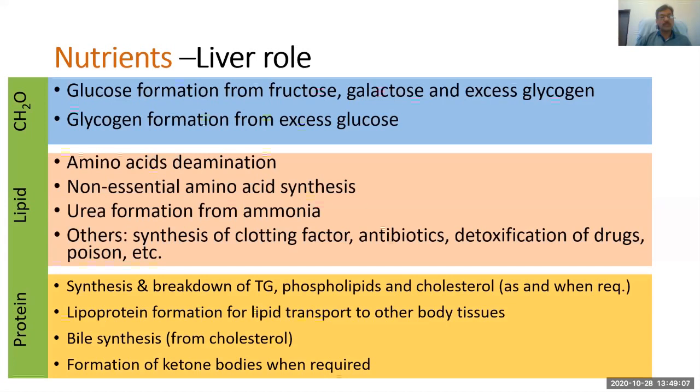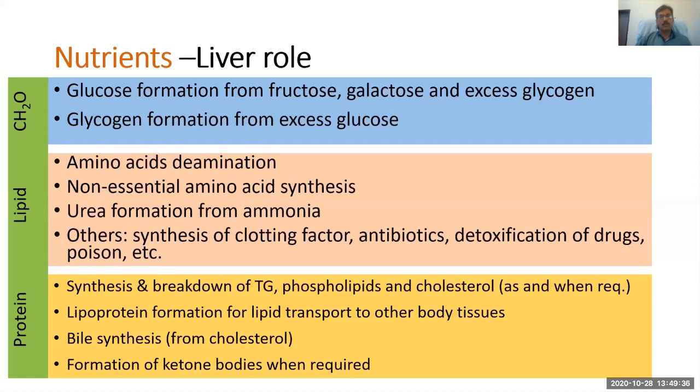When we talk about the lipid, in the liver there is a synthesis and breakdown of triglyceride, phospholipids, and cholesterol. Whatever is required by the body, the liver will synthesize that, or if they are present in excess, or to synthesize something else from that stuff, that causes the breakdown of the stuff. So mainly for the transportation of lipid, there is a synthesis of lipoprotein.